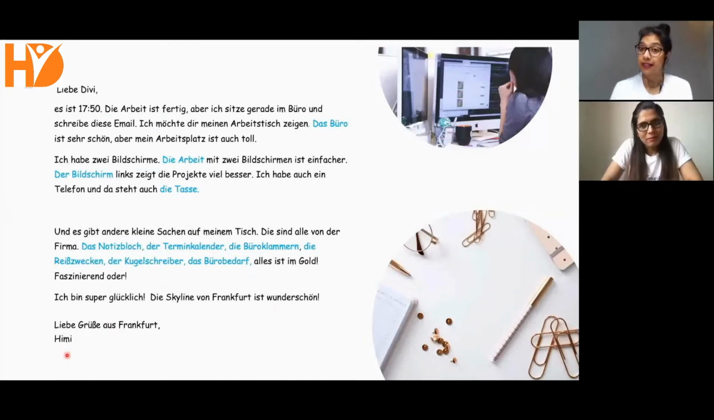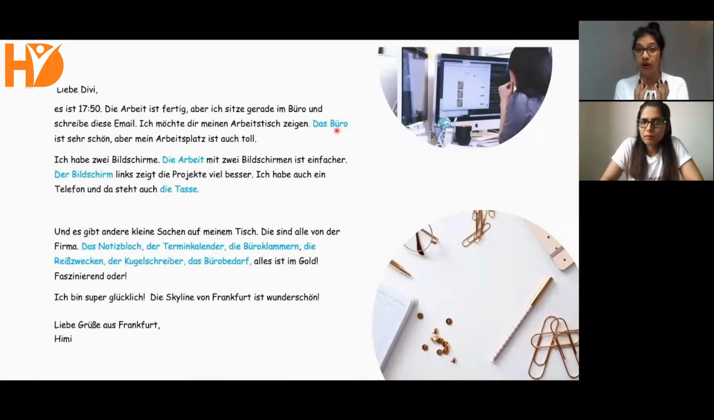Okay, so das ist eine E-Mail von Himi an Divi. Divi ist meine Freundin. Divi is my friend. But what we are trying to show from this particular email is that the words in German language are always accompanied by articles. There are different types of articles, but to give you an overview of that, we have started with definite articles. For example, das Büro.